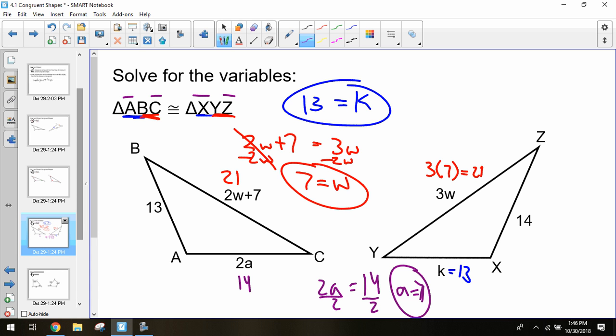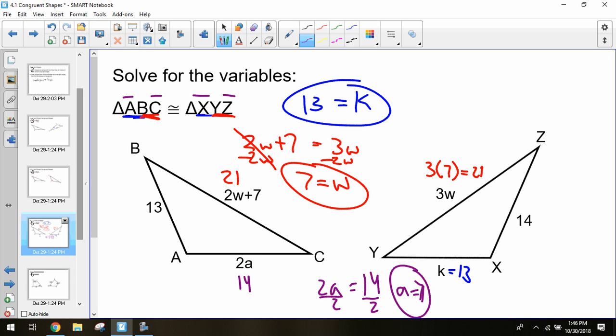So we can use these congruent statements to help us solve for those missing variables, to help us solve for the missing sides, and sort of fill in that extra information. Once again, it's not just restricted to side lengths. It also works on angles. So if you need to match two angles together and solve for a missing angle measure, we can use that step as well.